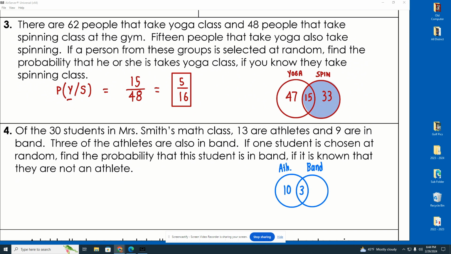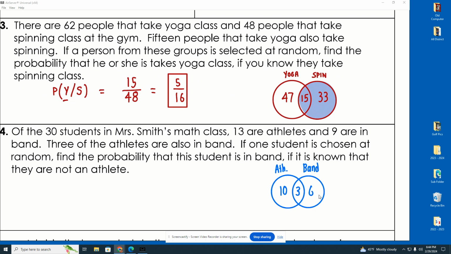And then, of course, there's 9 in the band, but that includes the 3 that are in both. So how many are just in the band? 6. So here's my little comparison between athletes and band, and then those who are in the middle for both.